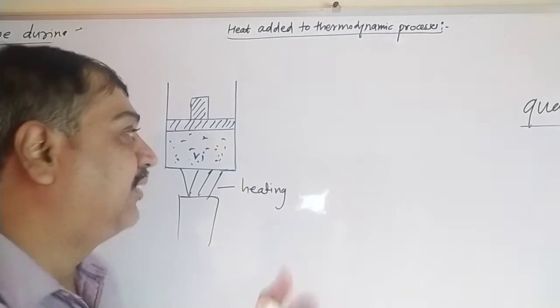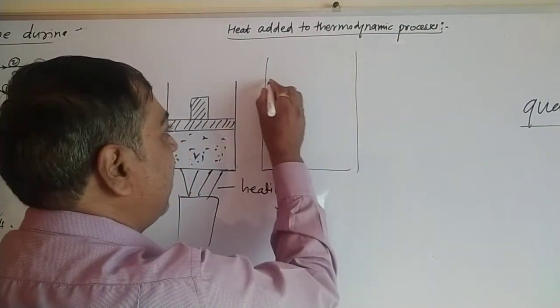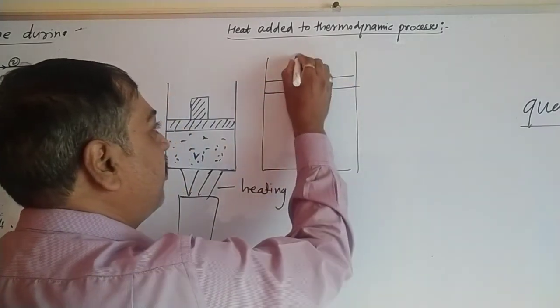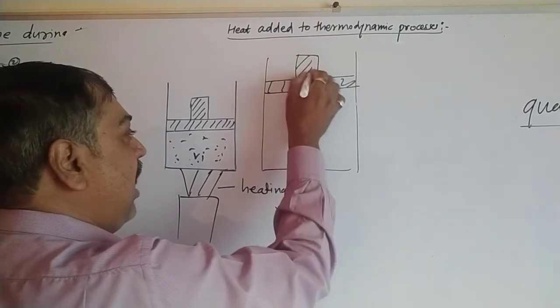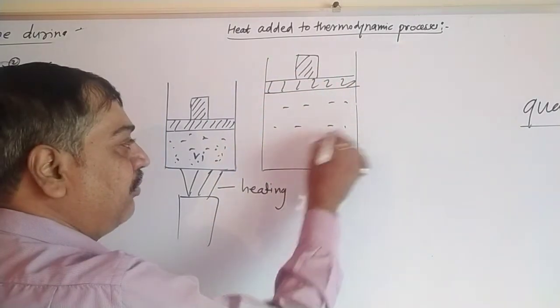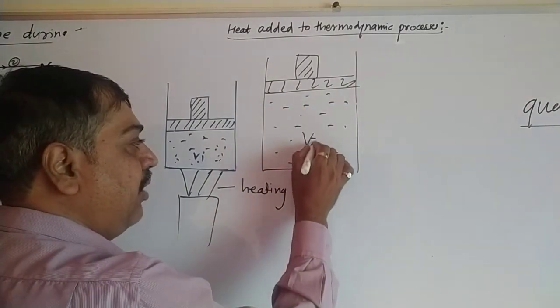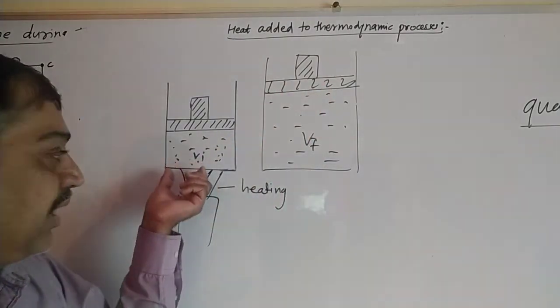That's it. So in the second diagram they have drawn the same diagram with a little modification, increasing the volume. The piston is shifted upward like this, and this is the gas which gets expanded, and it has a final volume VF. The gas expands.